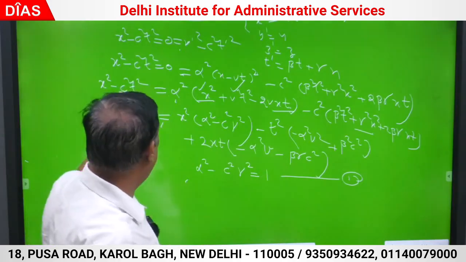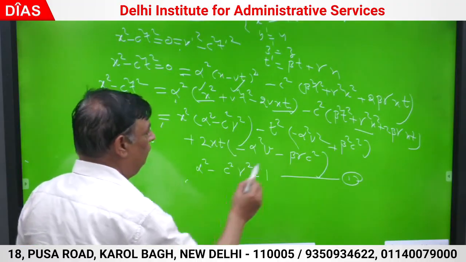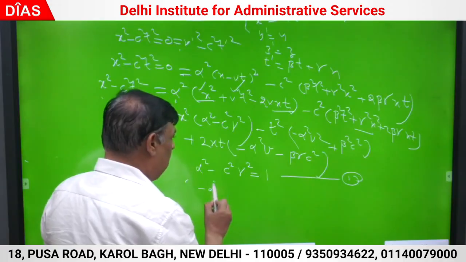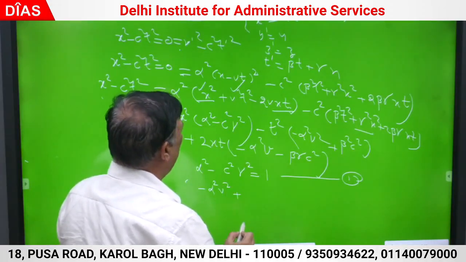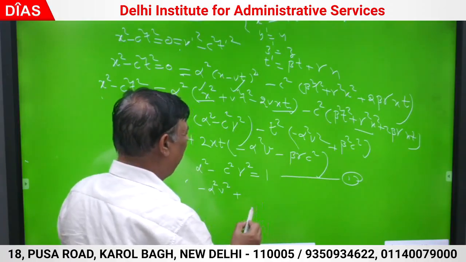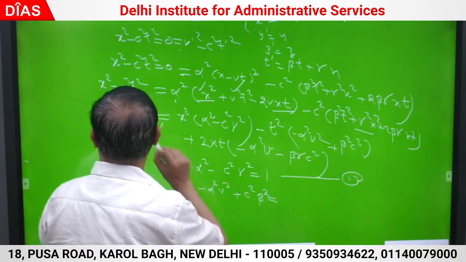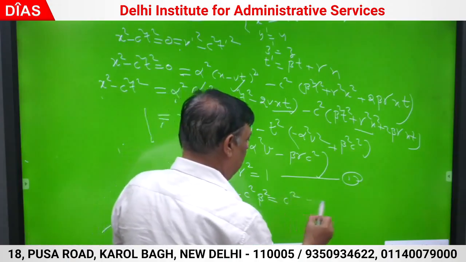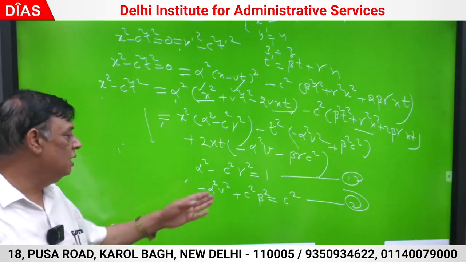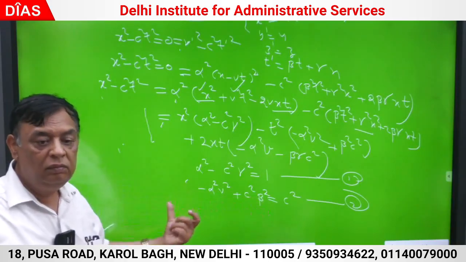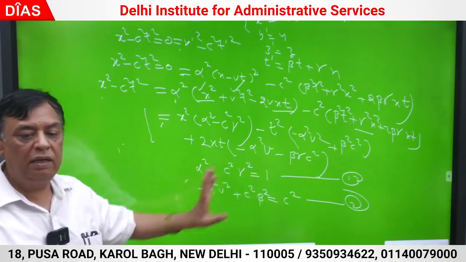Now next, here it is the minus t square, coefficient is c square. So it is minus alpha square v square plus alpha square v square plus beta c square. Beta square is what? C square. That is second. This is a relationship between alpha and beta. First relationship between alpha and gamma.